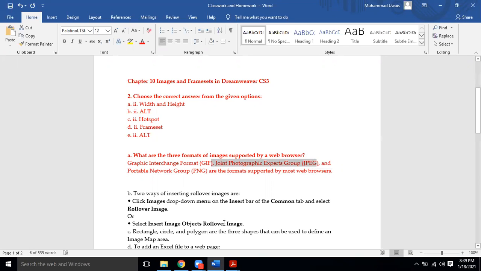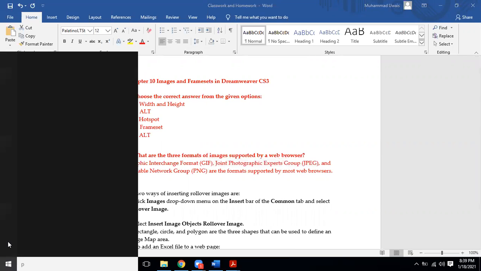Where we use JPEG? Sir, mostly in the Dreamweaver. Yeah, it is also used in Dreamweaver. When we had made some graphics in Adobe Photoshop, we also converted them. Remember? It was there in our work. If you remember, let me show you once again.